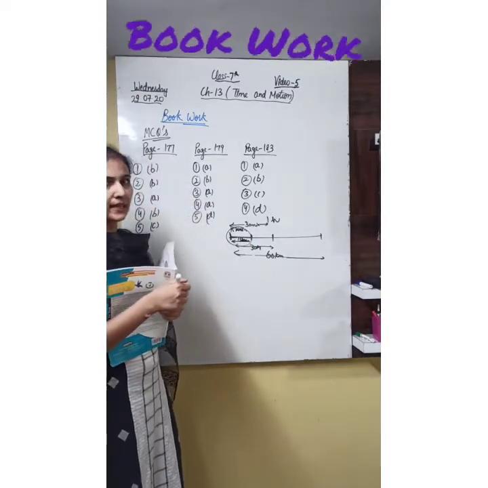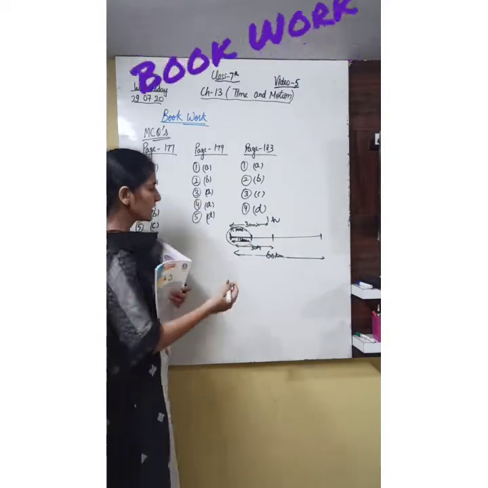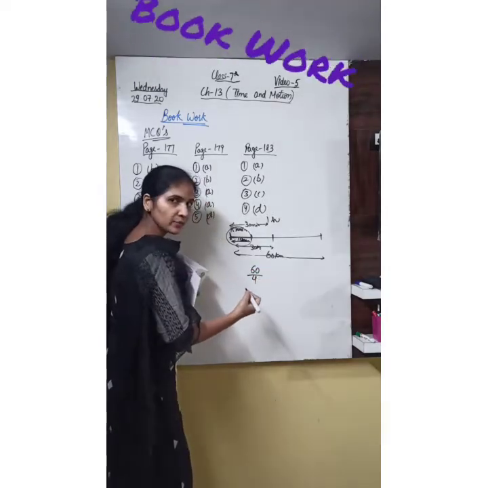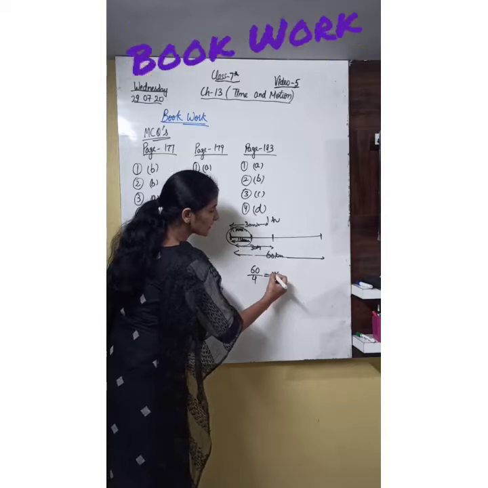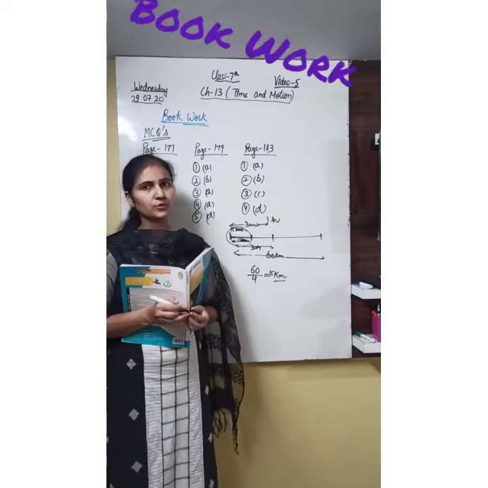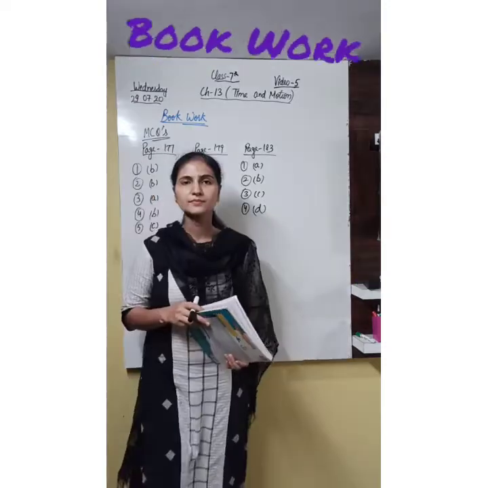So by this we can calculate. Otherwise we can directly calculate. We have to find 1/4, 60 is for an hour. For 1/4 we have to divide it by 4 and the answer can be calculated as 15 kilometer. So like this also we can do. Okay, we can do it in both ways.